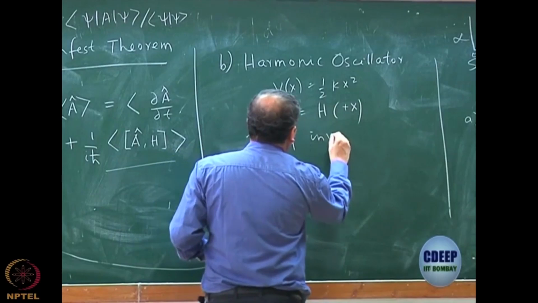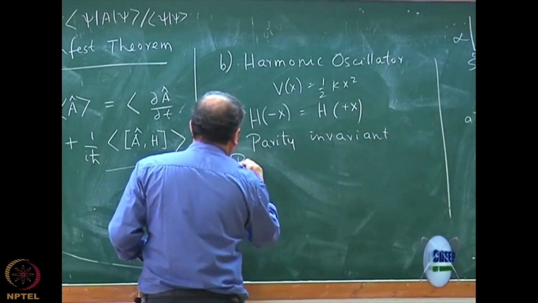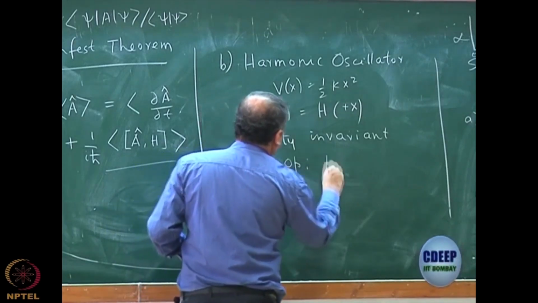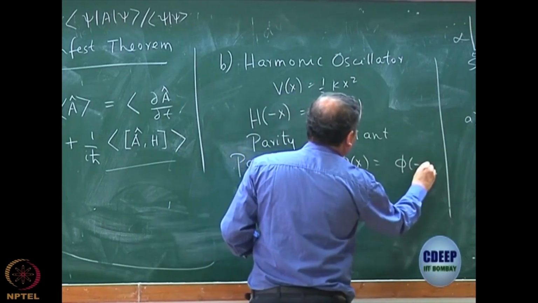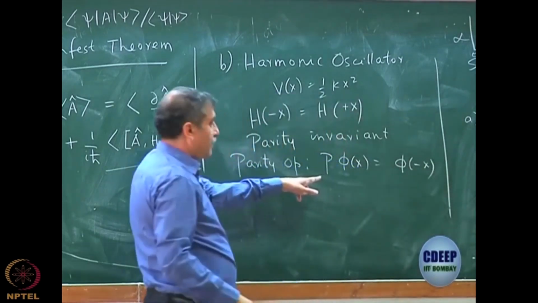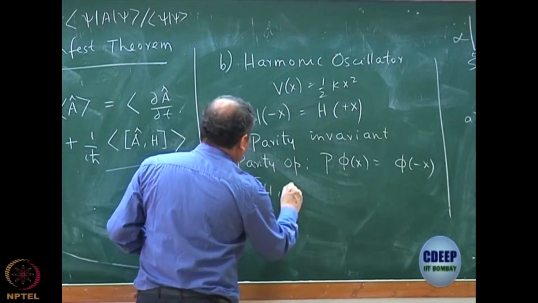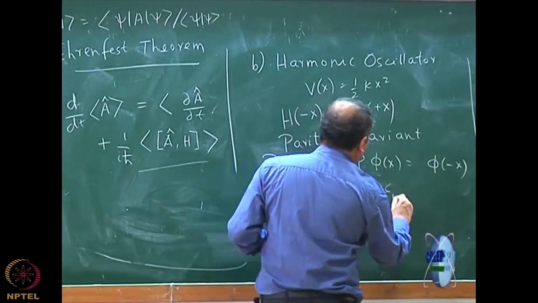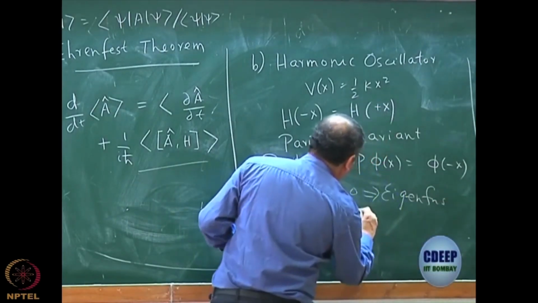And we actually introduced a term called the parity operator. That parity operator P acts on any function phi of x to give you phi of minus x. So that's the definition of the parity operator. And then we showed that this Hamiltonian commutes with the parity operator, and a proof that hence the eigenfunctions are either odd or even.